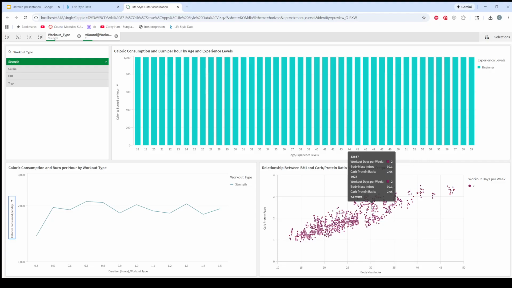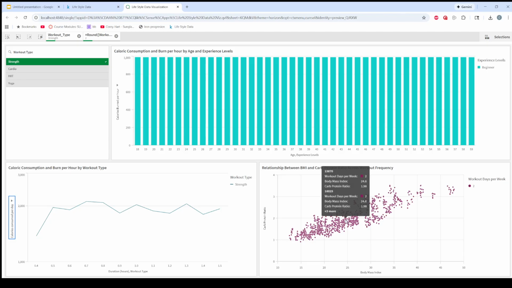If you mouse over this, you can see little clusters here, and you can see that people that strength train 2 days a week and are beginners are pretty clustered around the average. I think the average BMI is between 15 and 25. So those people tend to be more on the normal side for following these trends.